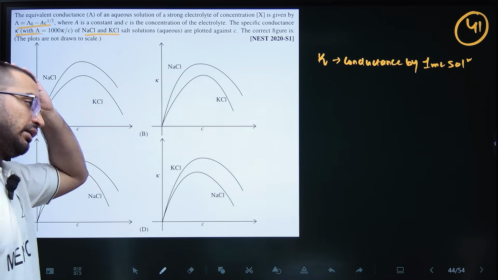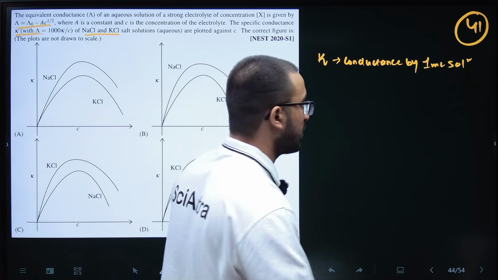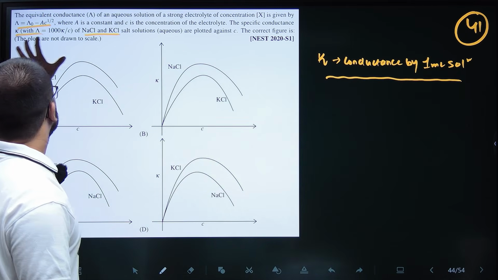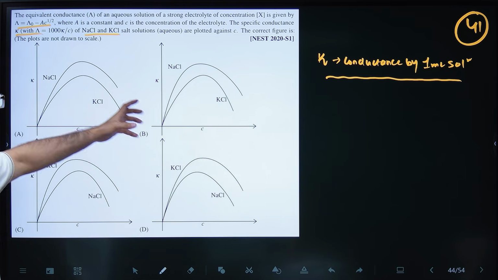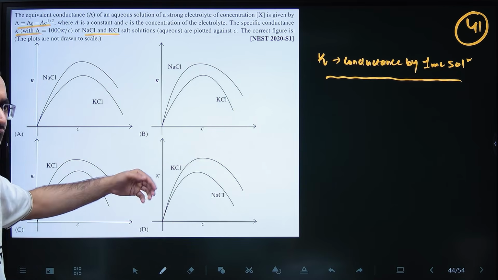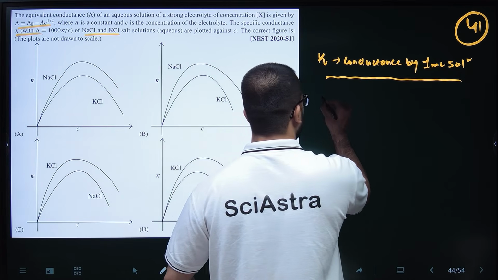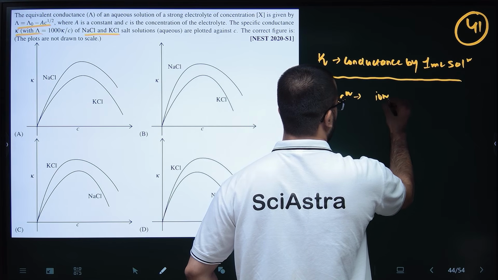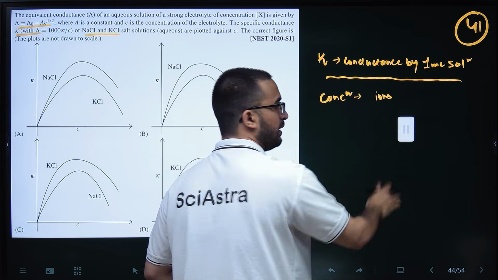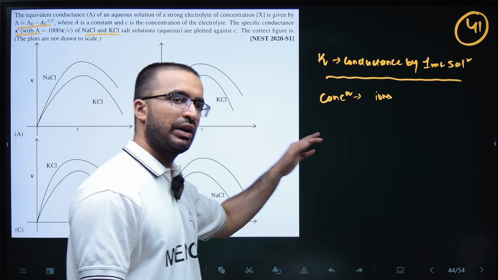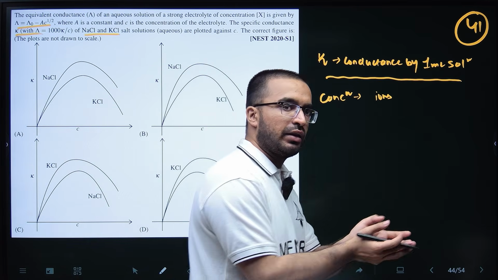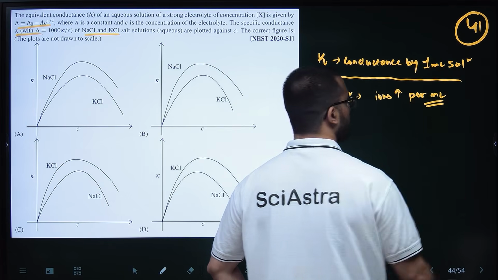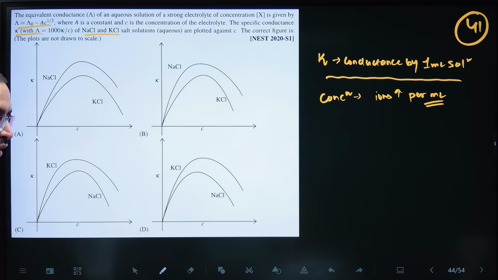I have already explained this in the rescue series. It is not on this channel, but if you want to see, you can go and check it out. So the point is, this is kappa, conductance of 1 ml of solution, and this is concentration. As the concentration of the solution increases, the ions providing conductance to the solution, such as potassium, sodium, chloride, increase per ml. Because these ions increase per ml, the conductivity will increase.